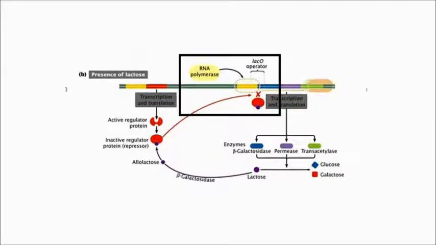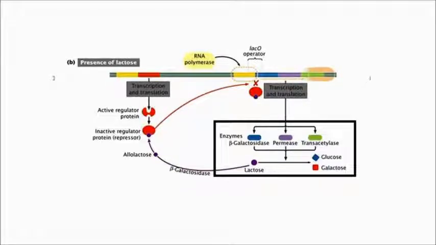Now since the lac repressor is not present at the operator site, RNA polymerase binds to the promoter and initiates transcription of the structural genes of the operon. So allolactose basically acts as an inducer, which is a small molecule that triggers the expression of a gene or operon. And so the lac operon is an inducible operon, as it is usually turned off and is turned on in the presence of an inducer. RNA polymerase, although it's bound to the promoter, the binding is not stable, and RNA polymerase keeps detaching itself from the promoter. So the expression of lac operon is not efficient.